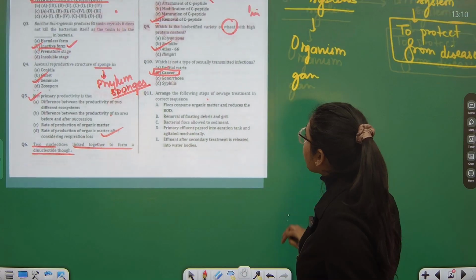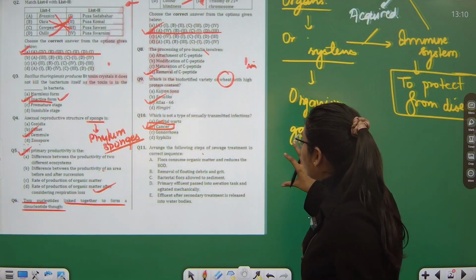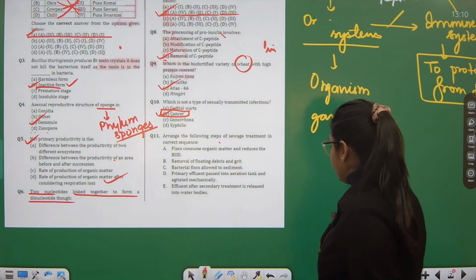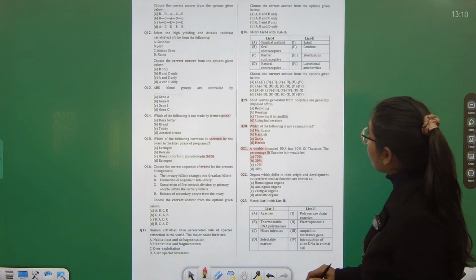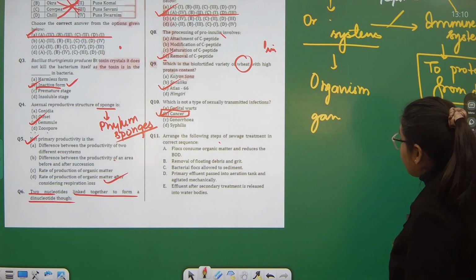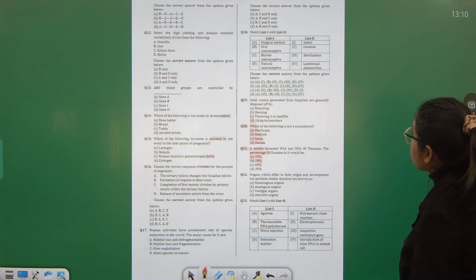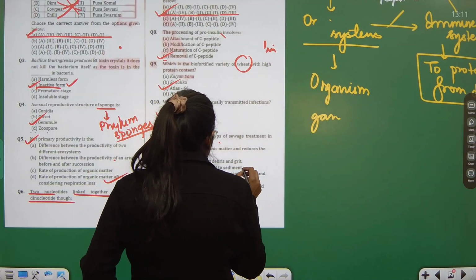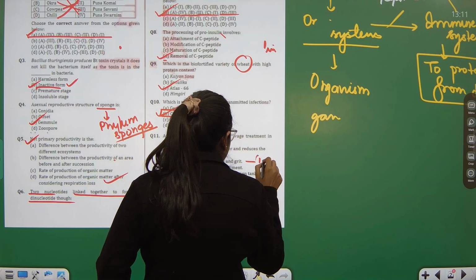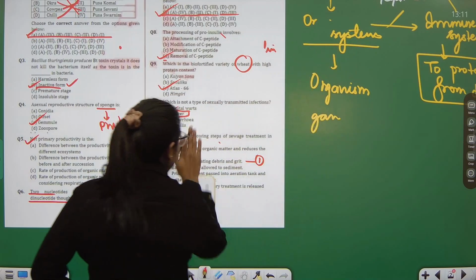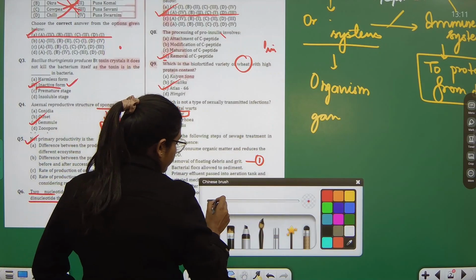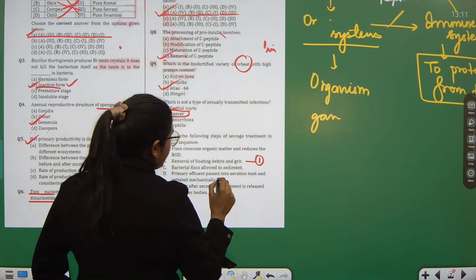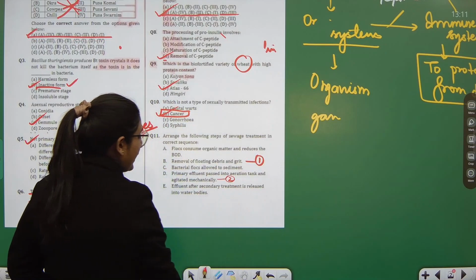Now if I see these options, you can take a look over here. First of all we will have removal of floating debris and grit. This will be the first, as I told you. Then secondly, primary effluent is passed into the aeration tank.